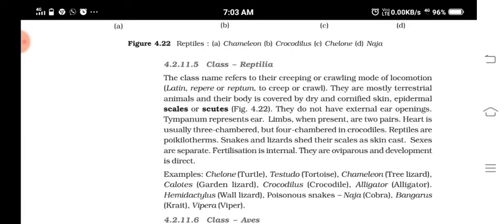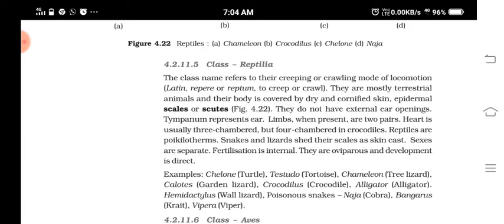In the ventricle, septal formation is there, but it is not complete, so the ventricle is not completely divided into left and right chambers. So we consider them as only three chambered, or you can say partially four chambered, but it is completely four chambered in crocodiles. And they are also poikilotherms.